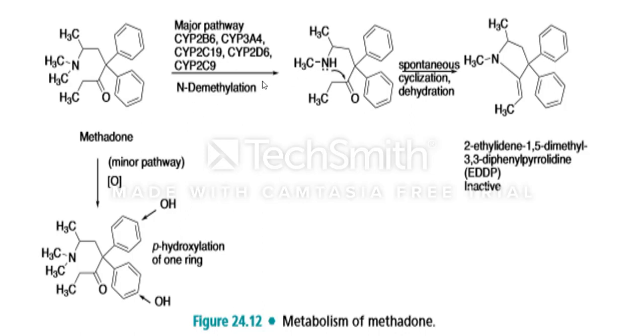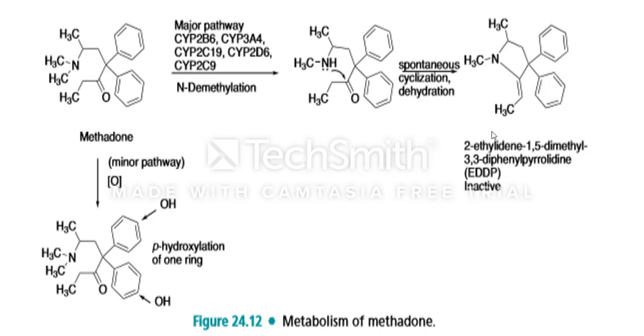After the demethylation, the product of methadone undergoes cyclization. Here the nitrogen acts on this carbon and water is removed, a spontaneous cyclization by dehydration.